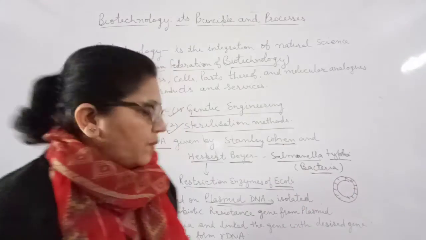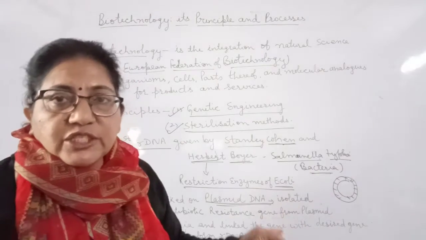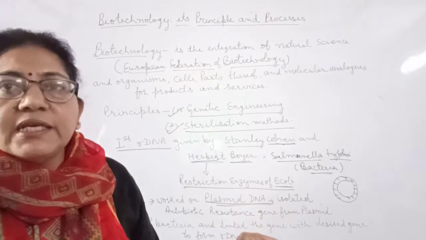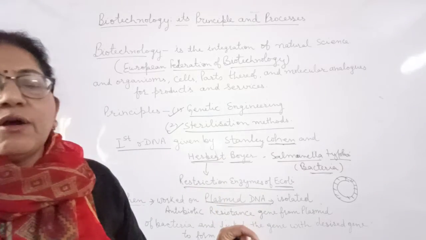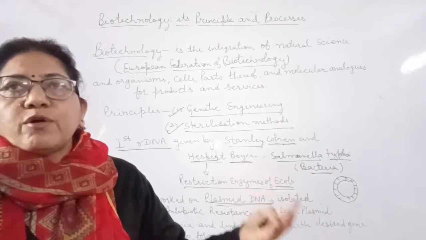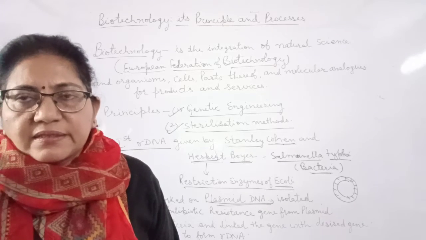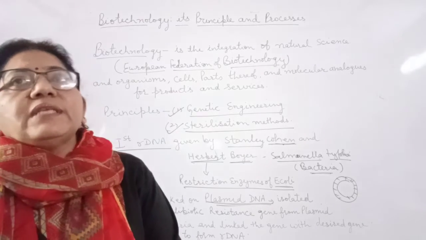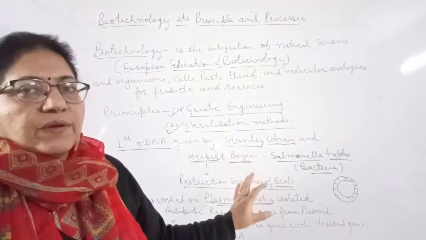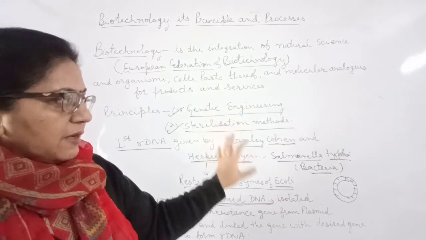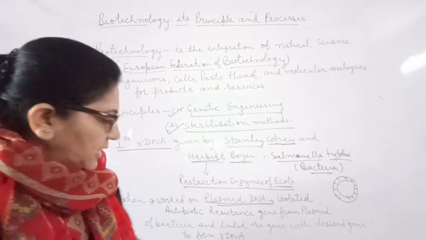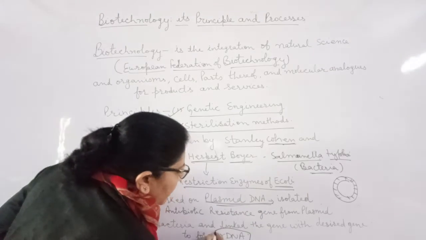Then they attached the antibiotic resistant gene to the plasmid and linked them to form the desirable recombinant DNA. That recombinant DNA is introduced into the host cells. They will multiply there and form copies of the desirable antibiotic resistant gene, so that we can use it in biological products. That was first done by them. Today we will discuss only the techniques and the definitions. So we need the restriction enzyme, the plasmid, and the desirable gene to form our recombinant DNA.